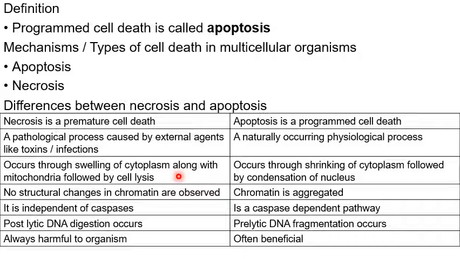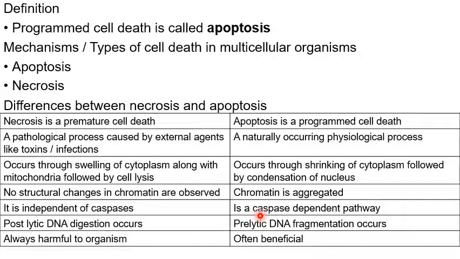In necrosis, what happens is the cytoplasm swells along with mitochondria, followed by cell lysis, and the structures inside the cell are spilled out, causing a pathological condition called inflammation. On the contrary, apoptosis occurs by shrinkage of cytoplasm, condensation of the nucleus, and formation of apoptosomes, which are again removed by phagocytosis. In necrosis, no chromatin condensation is observed, whereas in apoptosis, chromatin condensation is observed.